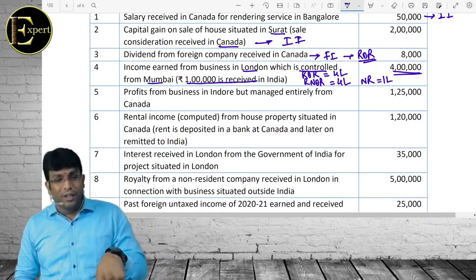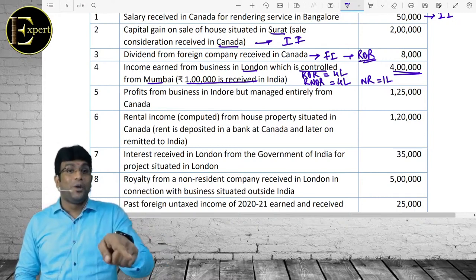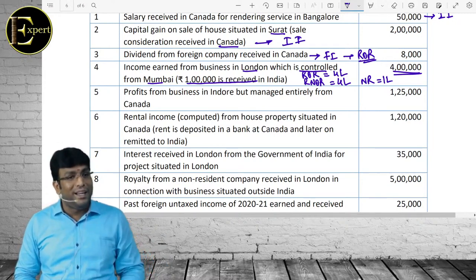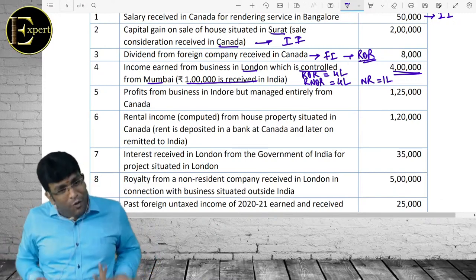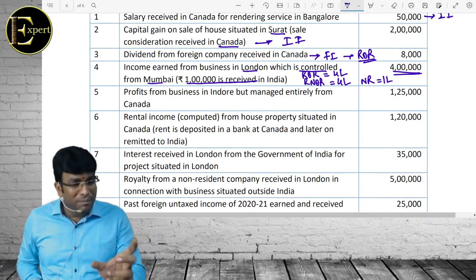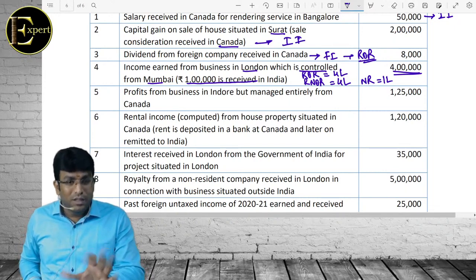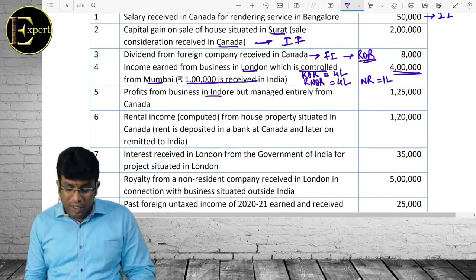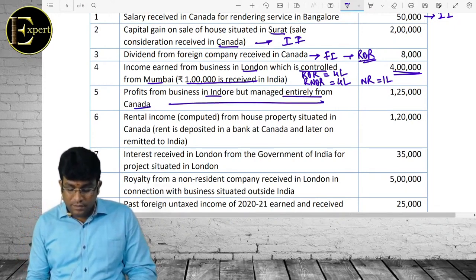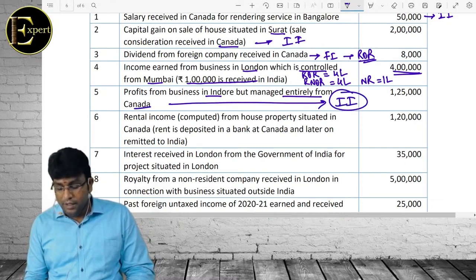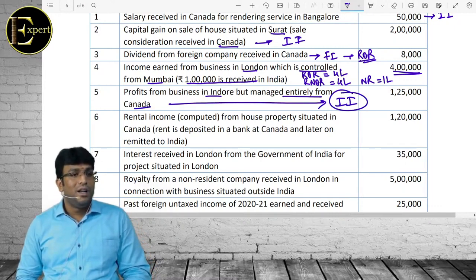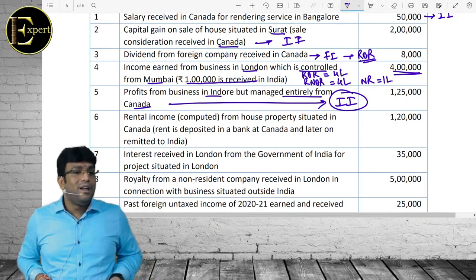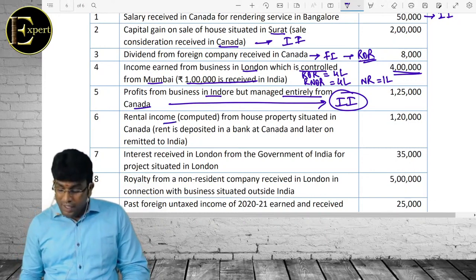Even though 3 lakh is foreign income, still we will tax it for RNOR because the business is controlled from India. Control says so, don't call it Indian income, it is foreign income only. You got my logic, no? Next, profit from business in Indore but managed from Canada. No discussion, Indian income. Why? Because the business is in Indore.